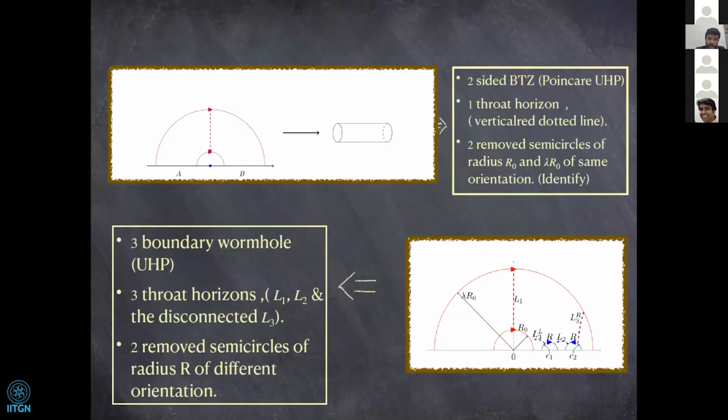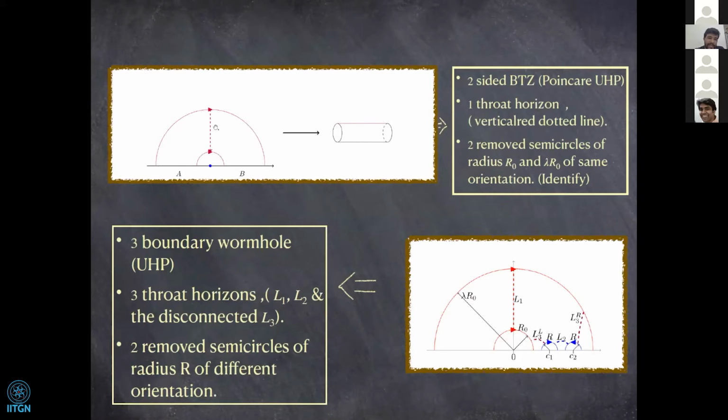Let me talk a little bit about that. What we do is take a Poincare upper half plane for empty ADS3, and we remove two concentric semicircles. The region between these two concentric semicircles is called the fundamental domain of the BTZ. We avoid the blue point here, which is a fixed point, and if we avoid the fixed point, we have well-defined curvature everywhere in our fundamental domain.